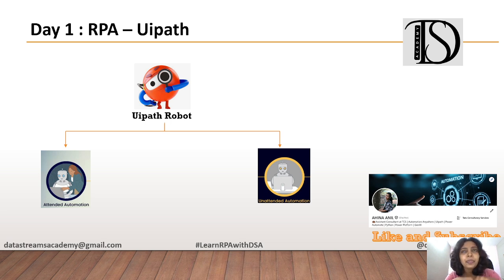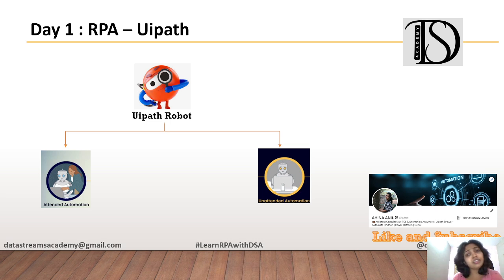For example, I have a process where I need to provide the CAPTCHA when I enter a portal. It's a very common thing. We all know that a bot would not be able to do that. So in this case, we need to run an attended automation where, once the login part comes and the CAPTCHA is to be given, a human would intervene and type the CAPTCHA, and then from there the bot will take care. So that is an attended automation.